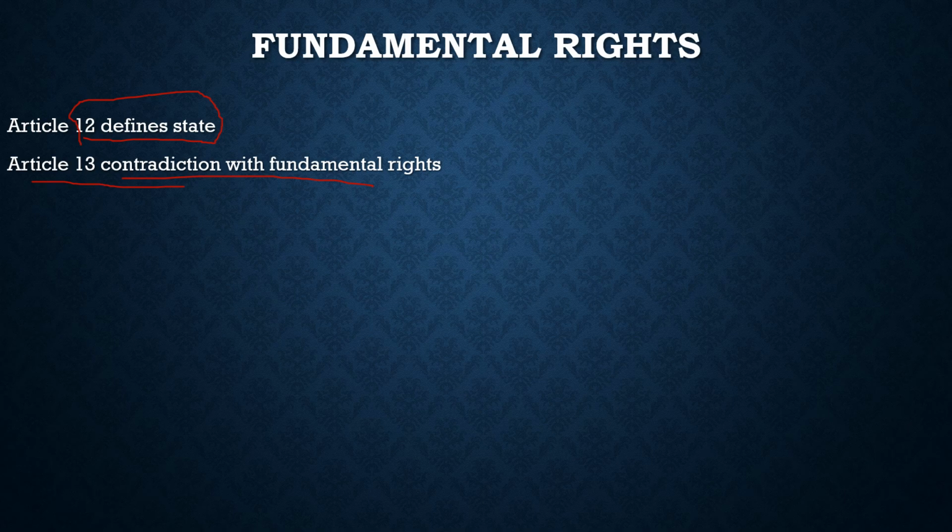So those laws, if any law which contradicts with the fundamental right, any pre-independent law, any custom law, any religious law, if that contradicts with the fundamental right, that would be termed as void. So here comes the concept of the doctrine of eclipse. What is this doctrine of eclipse? For example, there is some pre-independent law which is in the law books, and if it contradicts with the fundamental right, that law becomes void. But it does not mean that we have to remove that law from there, we delete that law from there. It stays there, but it is void.